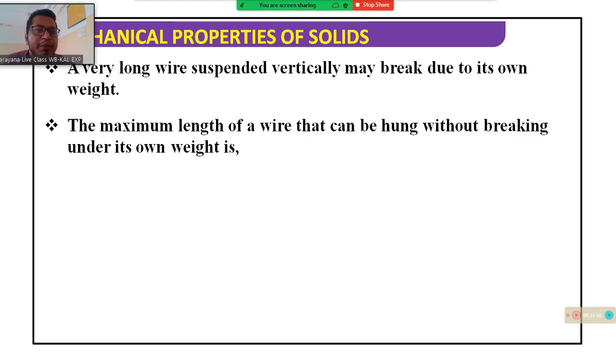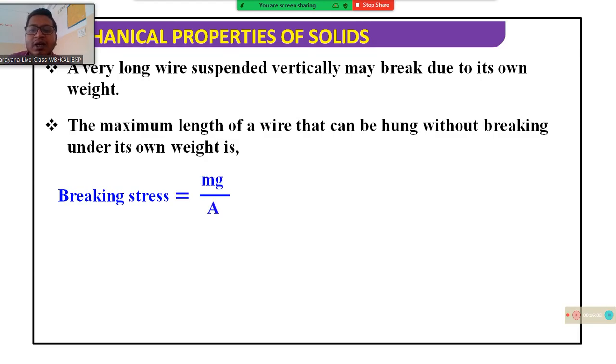Breaking stress is mg by area. What will be mg? m is the volume into density, Al is the volume and rho is the density.